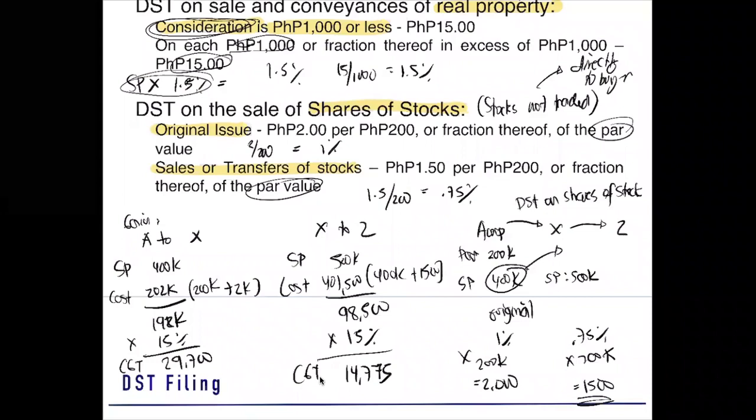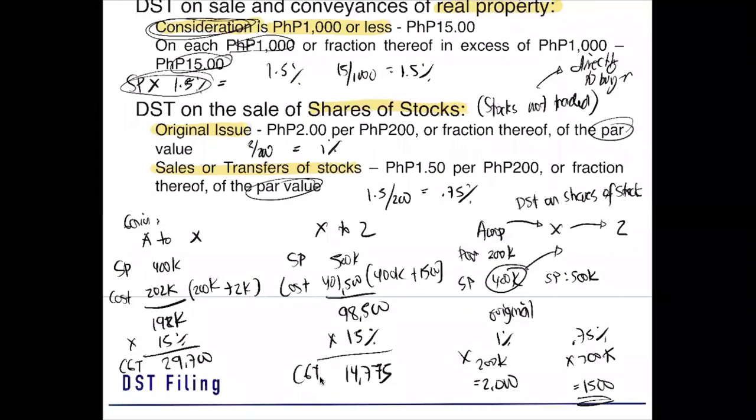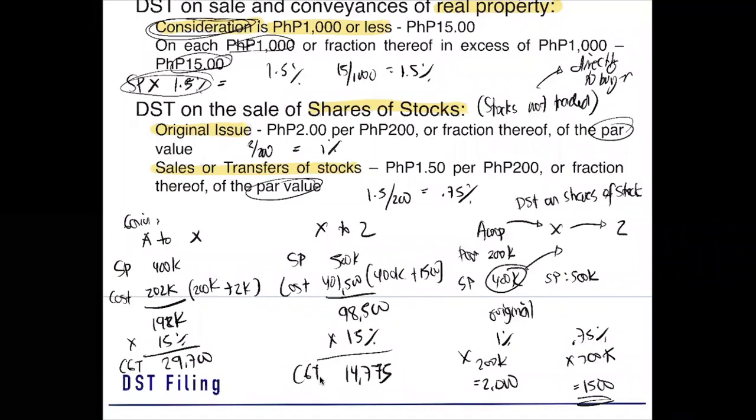Now, I said a while back that your DST can either be transactional or annual. Actually, it must be always transactional because normally we have only gains. Wala naman talagang loss. Pero paano pagka may loss? Mag-annual tayo, whether or not you are an individual or a corporation.